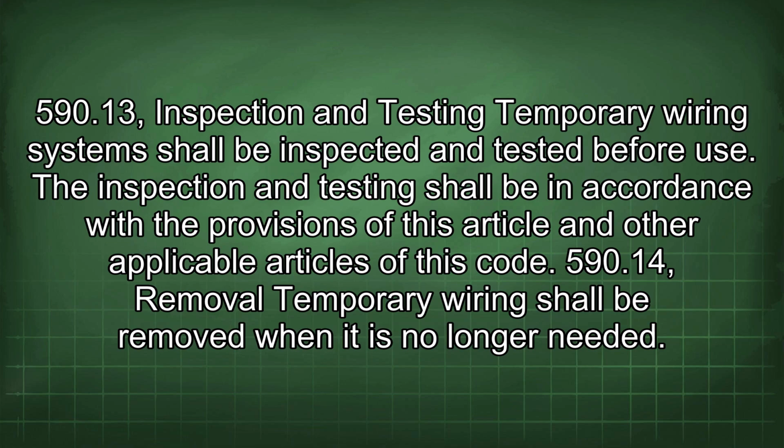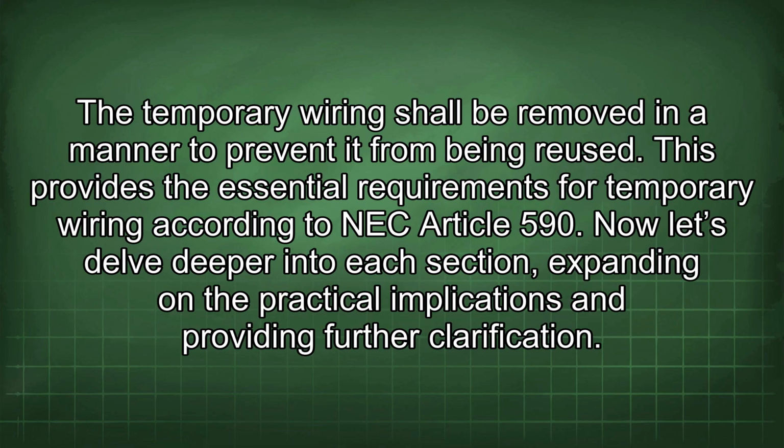590.14 Removal. Temporary wiring shall be removed when it is no longer needed. Temporary wiring shall be removed in a manner to prevent it from being reused. This provides the essential requirements for temporary wiring according to NEC Article 590. Now let's delve deeper into each section, expanding on the practical implications and providing further clarification.